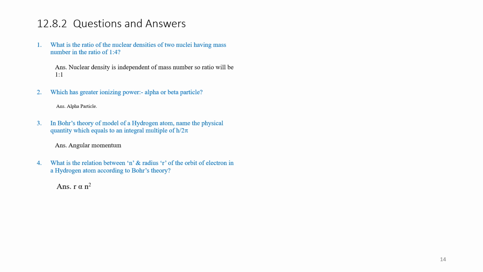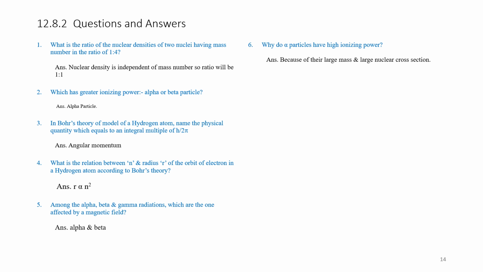What is the relation between n, the number of orbit, and radius of the orbit electron in hydrogen atom according to Bohr's theory? The relation is r is directly proportional to n square, that is, orbit number square. Among the alpha, beta and gamma radiations, which are affected by magnetic field? Alpha and beta particles are affected by the magnetic field, whereas gamma is not. Why do alpha particles have high ionizing power? Because of their large mass and large nuclear cross section.